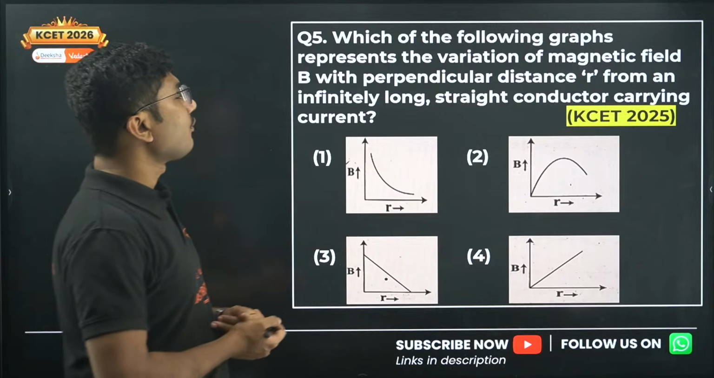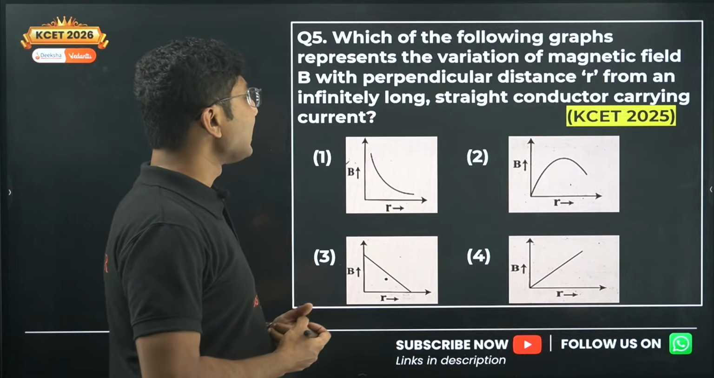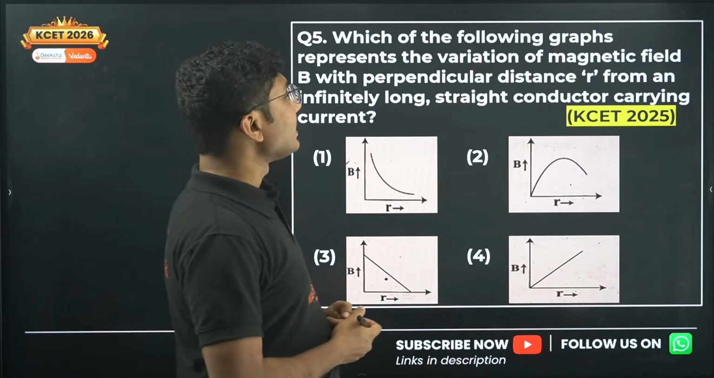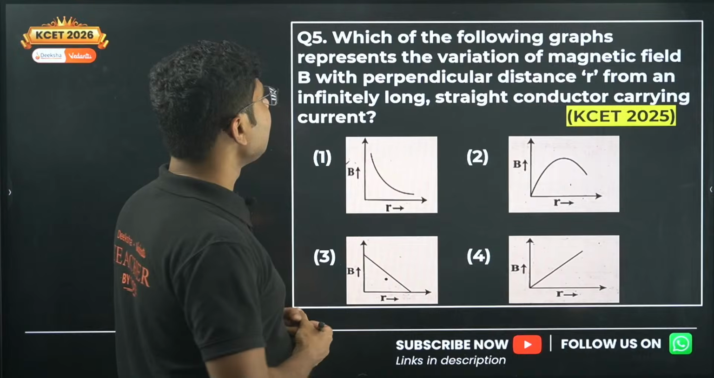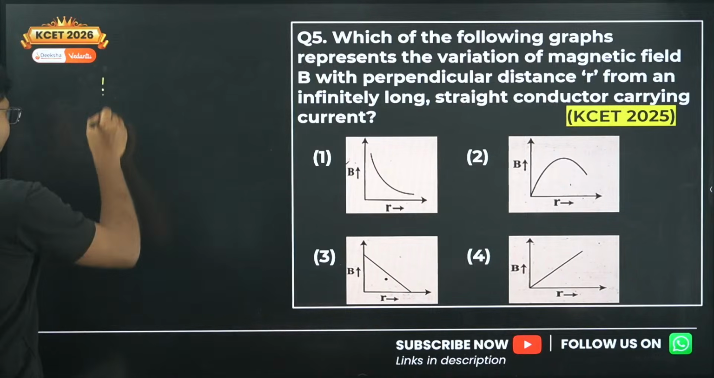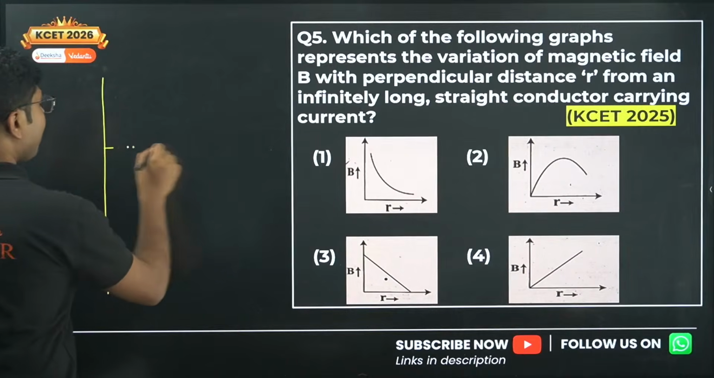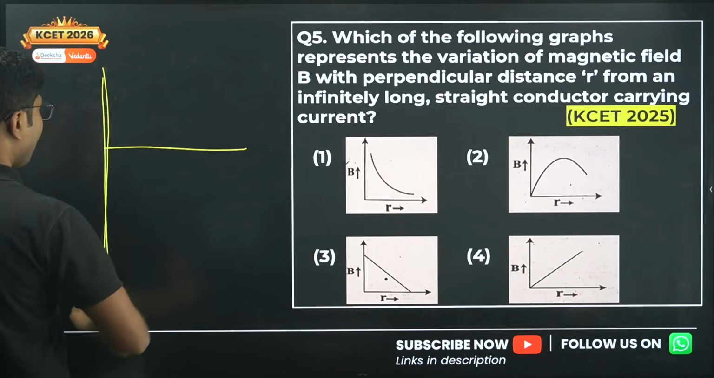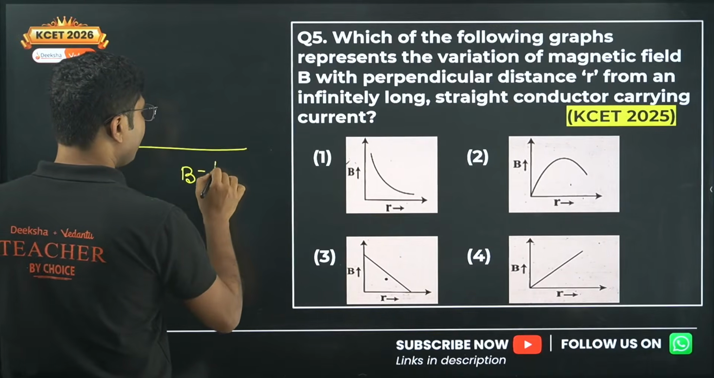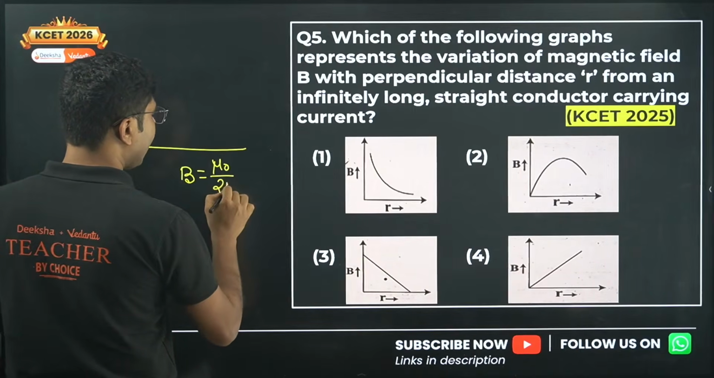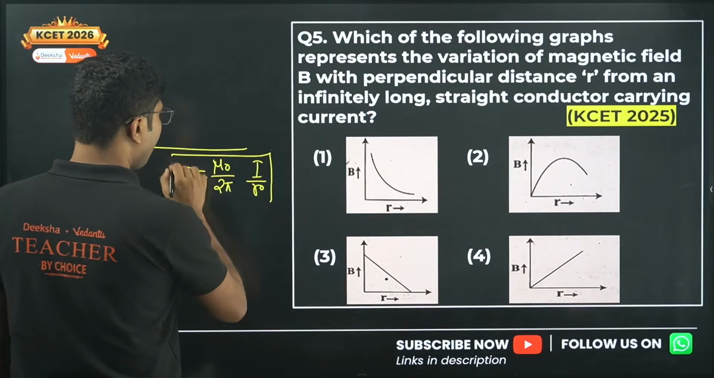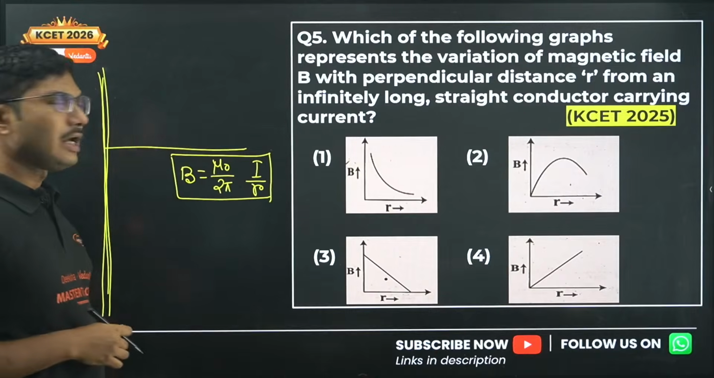Which of the following graphs represents the variation of magnetic field B with perpendicular distance r from an infinitely long straight conductor carrying current? So what is the expression for magnetic field due to a straight, infinitely long current carrying wire? The magnetic field is given by mu naught by 2 pi, I upon r. This is the expression for magnetic field due to a straight current carrying conductor.